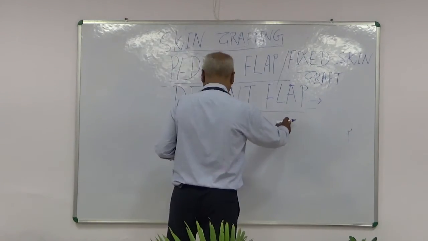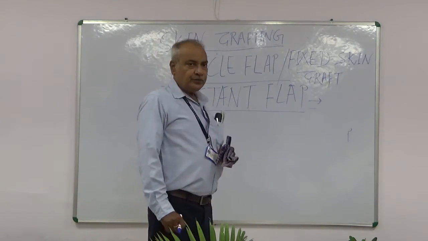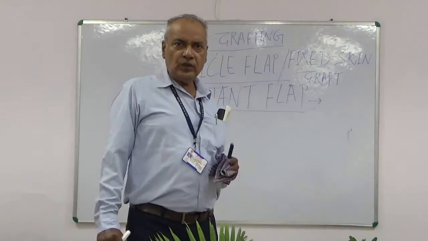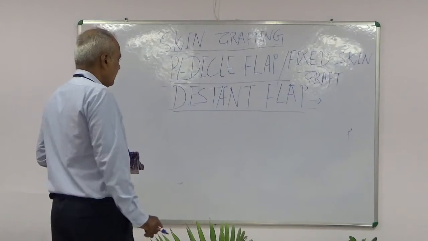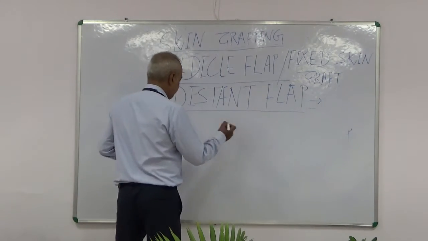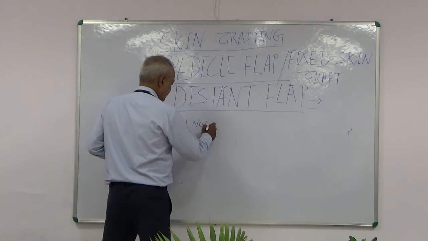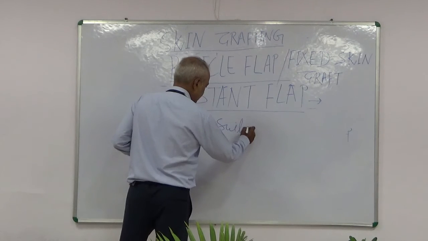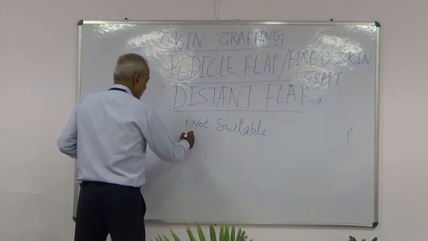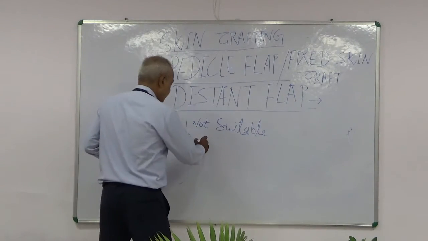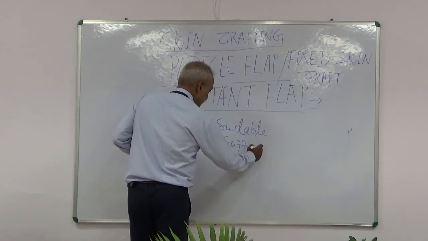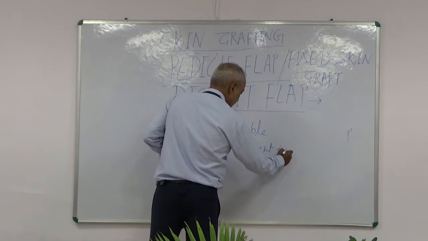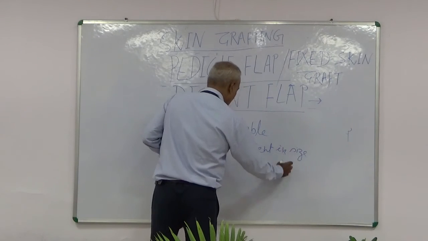Distant flap. When tissue adjacent to the defect is not suitable, not sufficient in size, or is damaged.